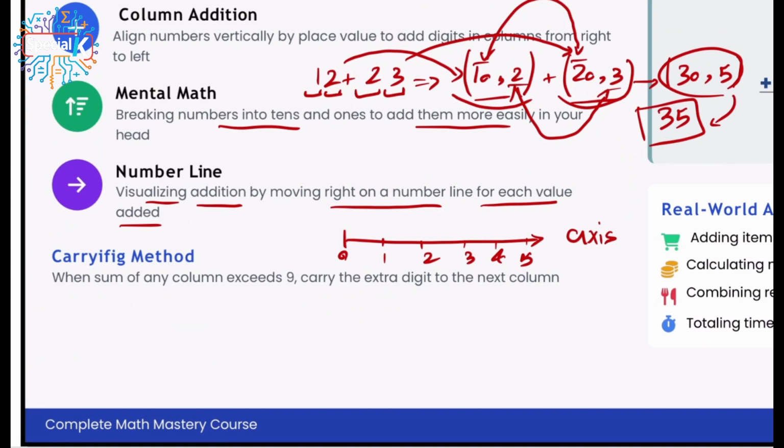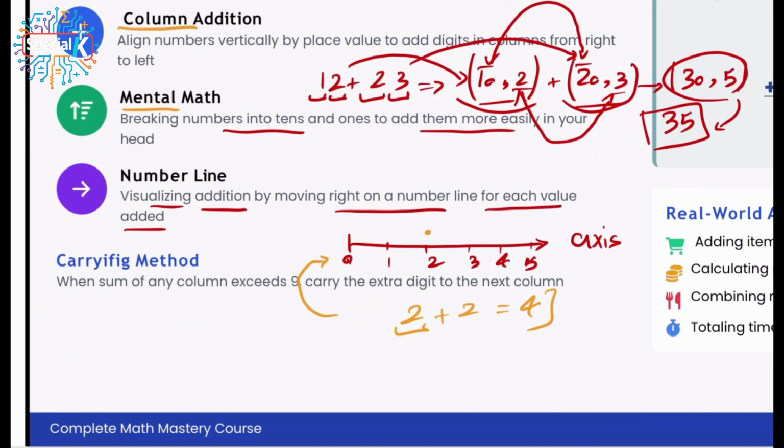And after that, I would ask you something. I would ask you that you do have a question: 2 plus 2. So obviously, it doesn't matter if I use the column addition or the mental math. I know both of them would be 4 if we just do it in my head. But I'm going to visualize it in the system. So the first step is that I have to put this number, which is a 2, and find it in this axis. So I do have the 2 over here.